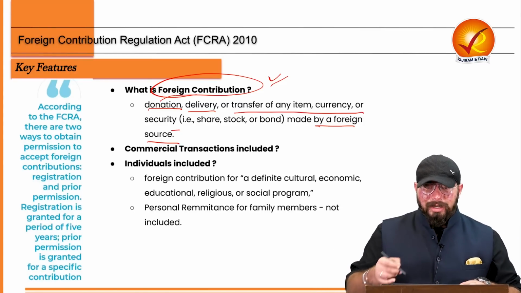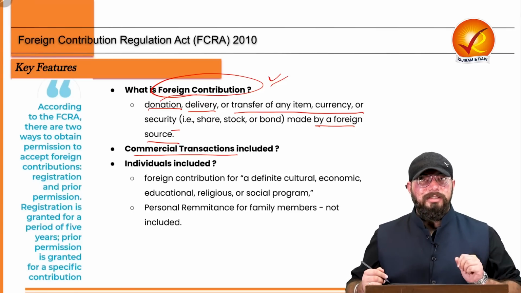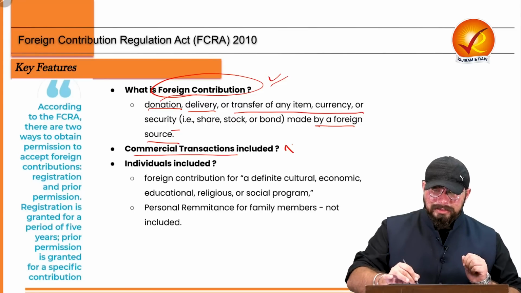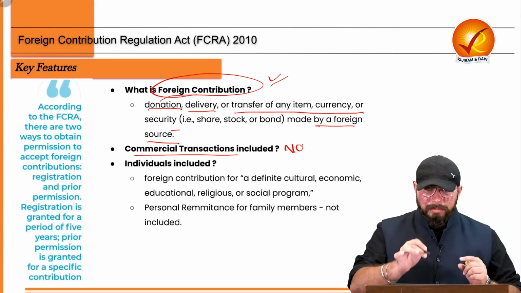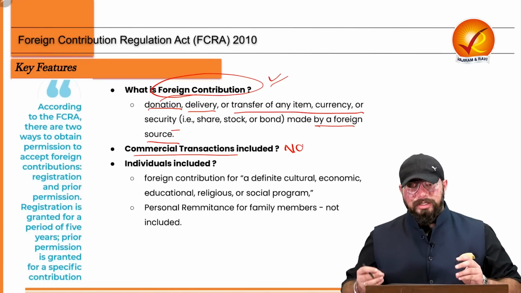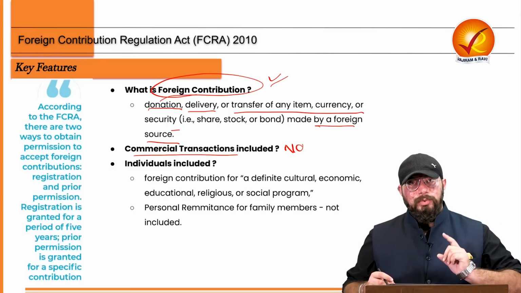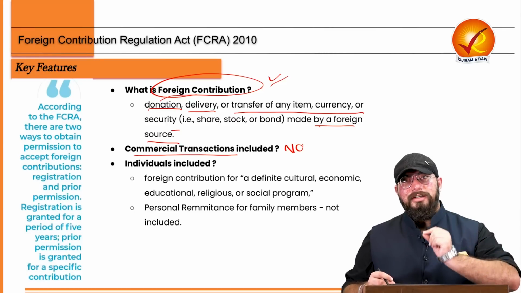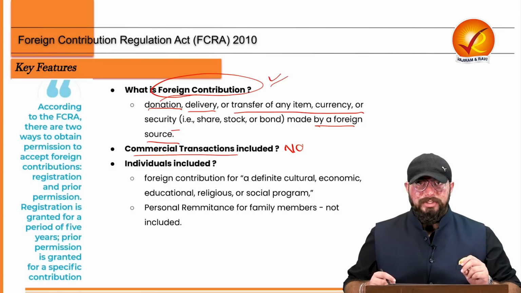Now the question is, are the commercial transactions, that is the imports and exports, also regulated under this? The answer is no. So the commercial transactions are not a part of it, but the donations, the delivery or transfer of any foreign items or currency or security made by a foreign source into our country with certain individuals, certain companies, certain associations, that is a part of foreign contribution, not the commercial transactions.